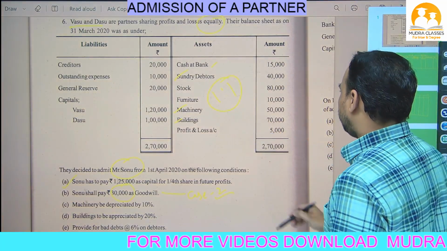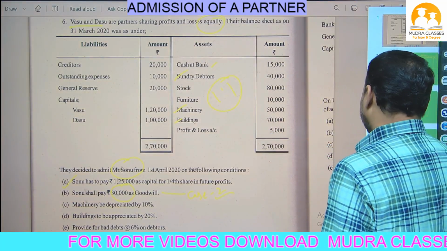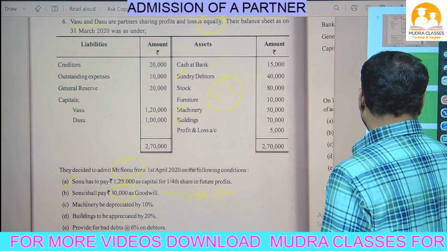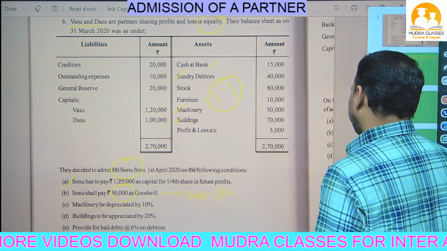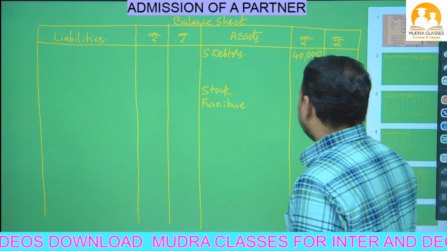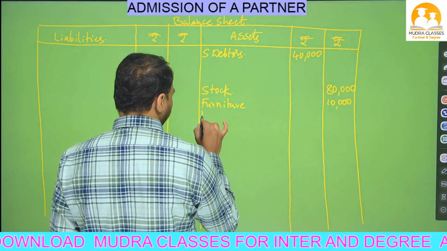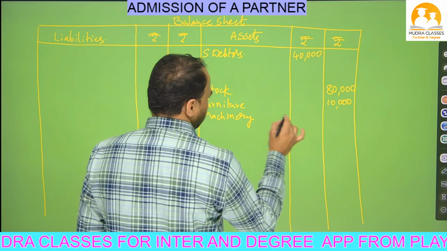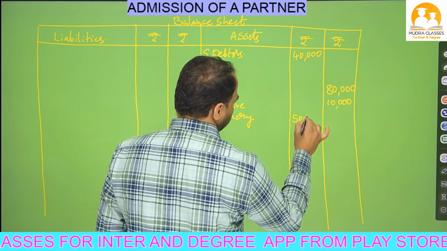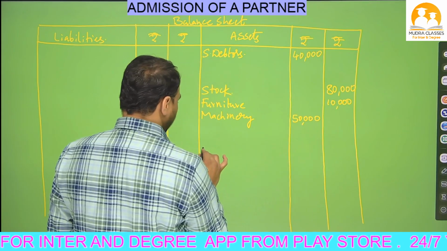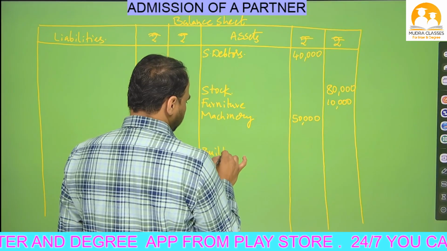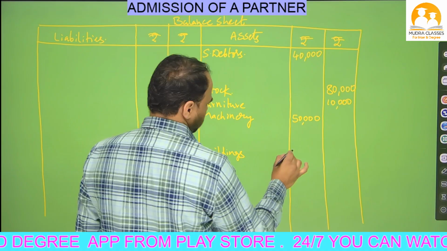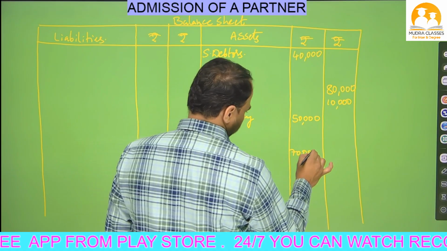Next item given is machinery 50,000, building 70,000. We have adjustments, so write in the inner column. Machinery 50,000, write in the inner column, and leave some place and write buildings 70,000. Write in the inner column, we have an adjustment. Okay.